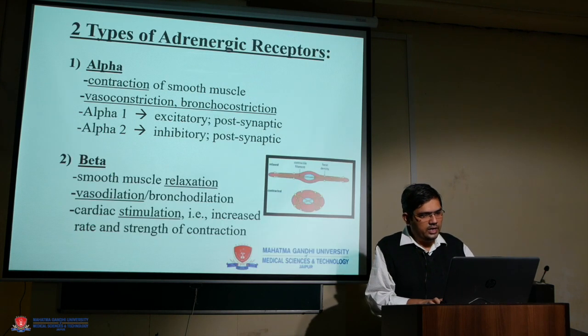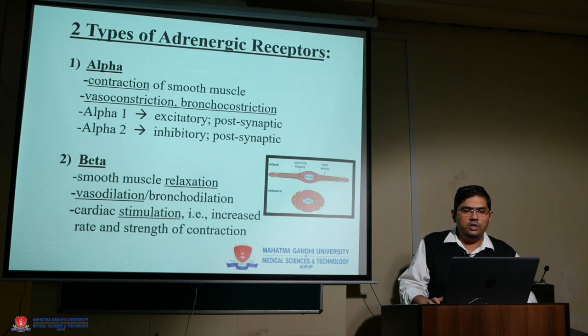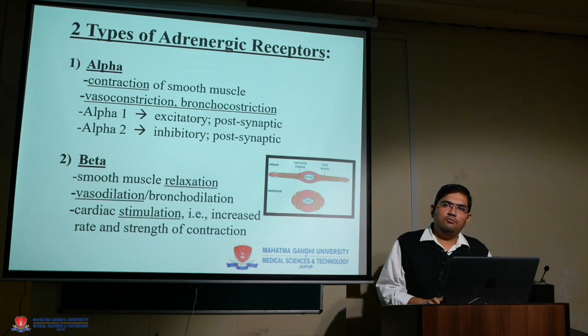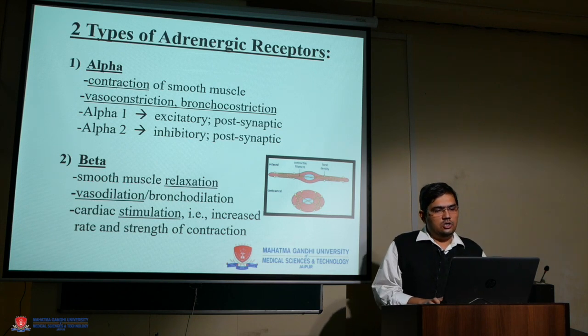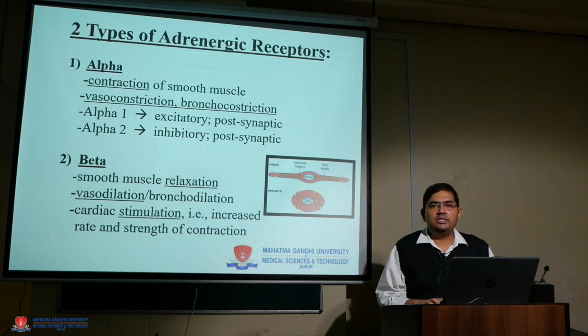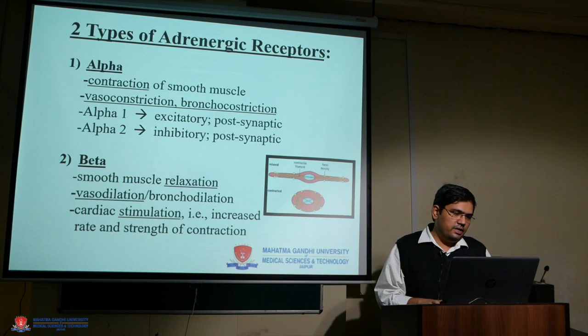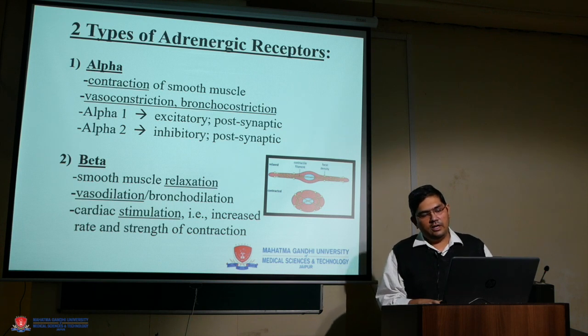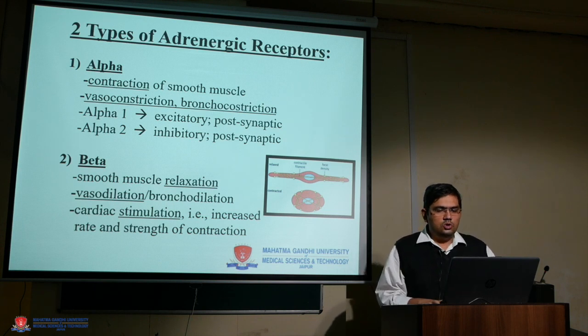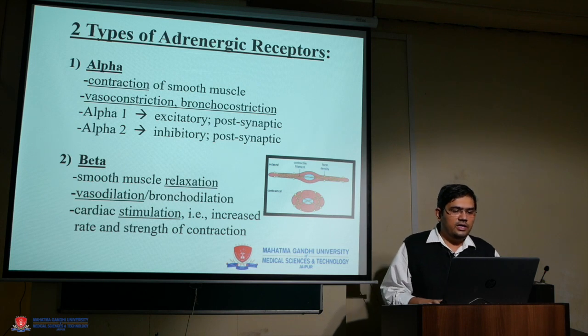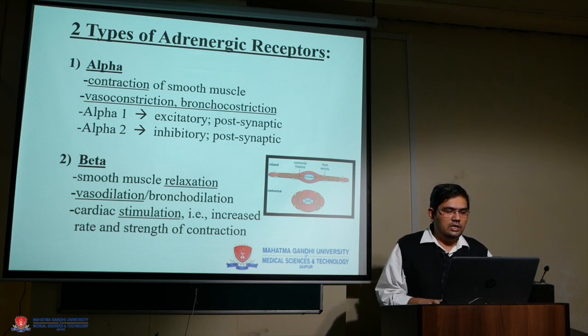Before going ahead to the individual drug, a small introduction about receptors through which these drugs act. Basically our body has adrenergic receptors. We have studied it in first year. Alpha and beta receptors, further divided into alpha 1, alpha 2, beta 1 and beta 2. In general, alpha is associated with constriction and beta is associated with dilation.